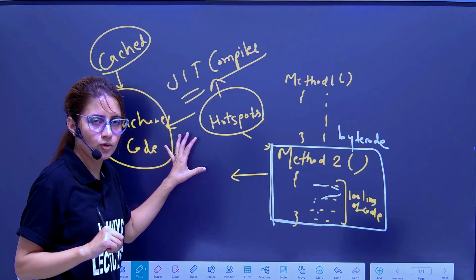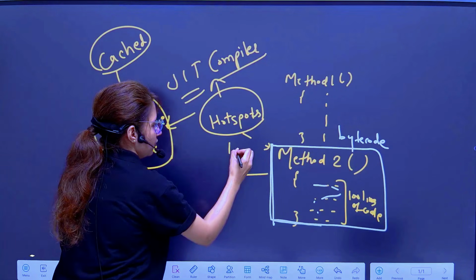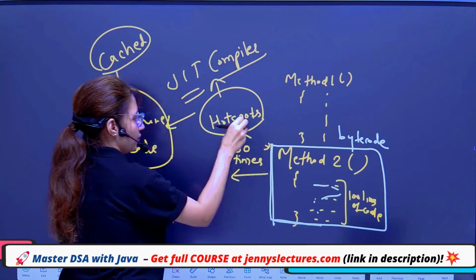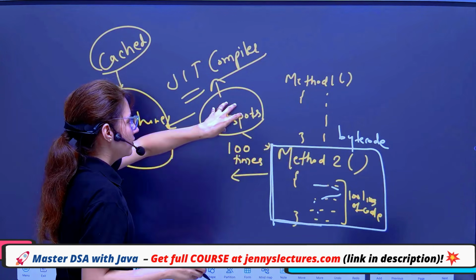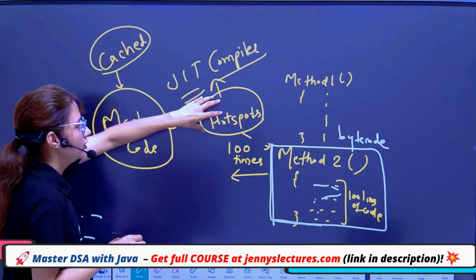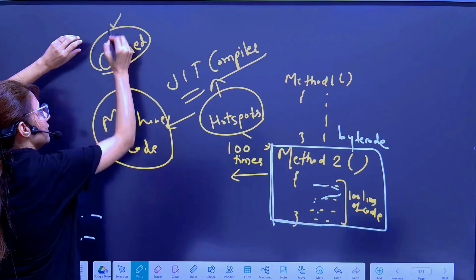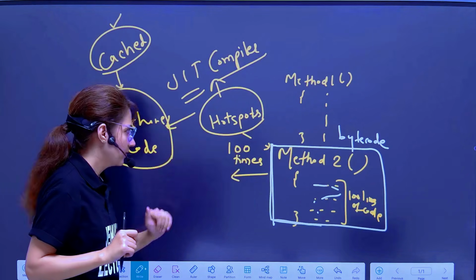It's written in my notes, don't worry. So suppose we have run this 100 times, the compiler realizes that it is a hotspot. Now it has created machine code for this particular method, this particular bytecode, and stored it in cache. There are some particular JVM memory areas, right?